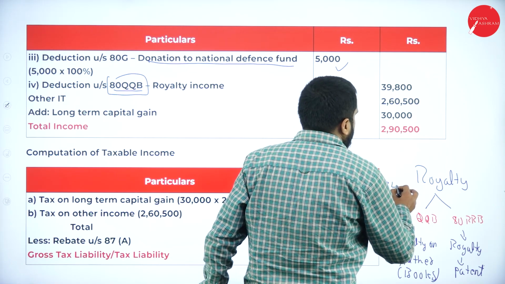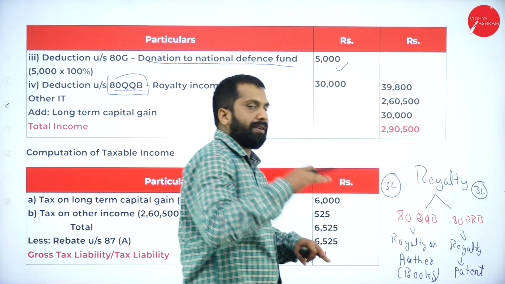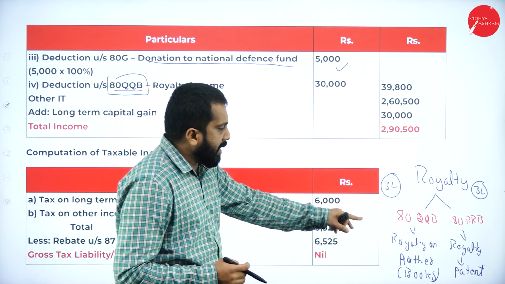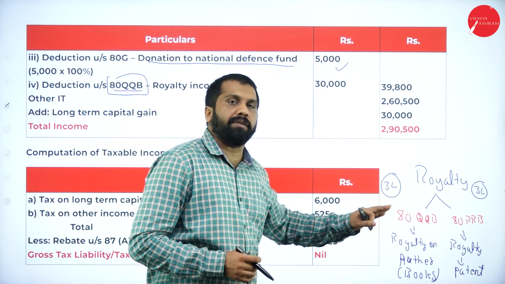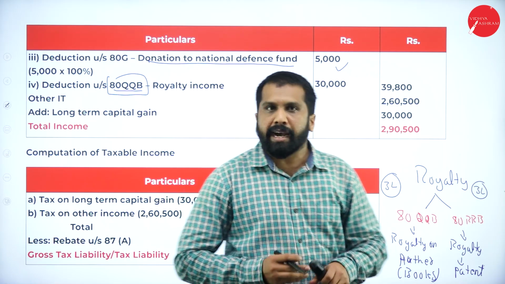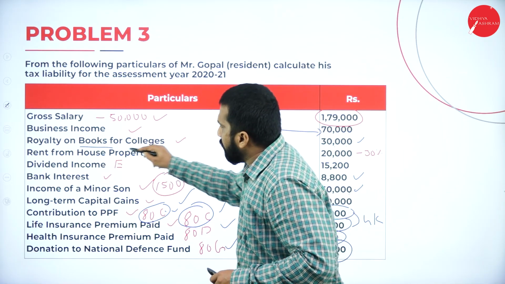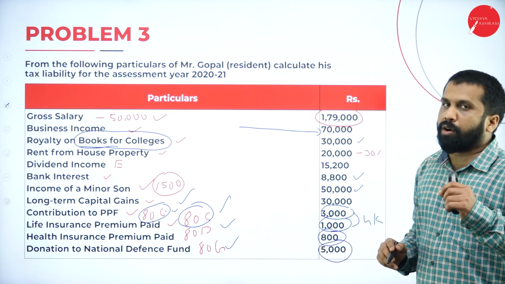Up to 3 lakh are actual. Whichever is less has to be taken as exemption. Now, under 80QQB, we have 3 lakh. Under 80RRB, we have 3 lakh. In this problem, I'll go back to your question. In this, royalty on books for college.